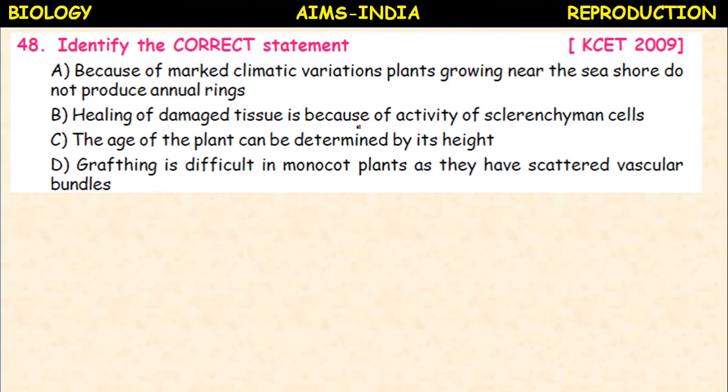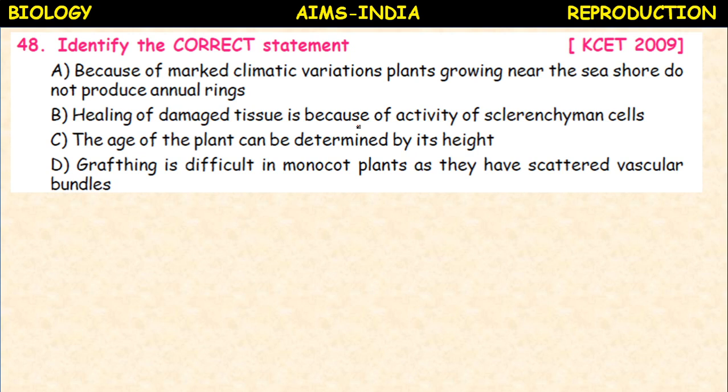Next, identify the correct statement. Okay, here I am reading out the statements, you observe carefully and you have to select the correct statement.